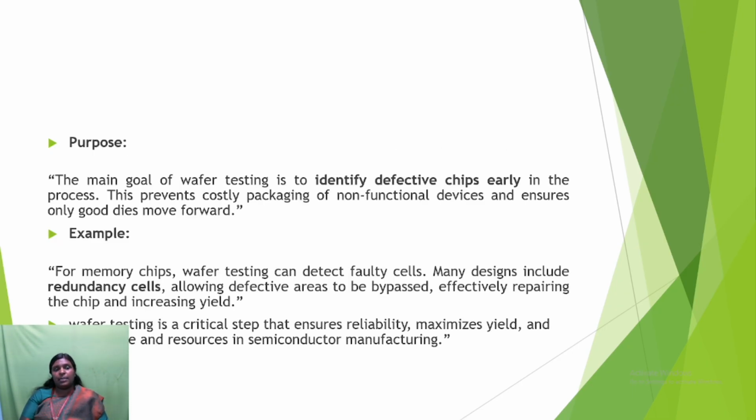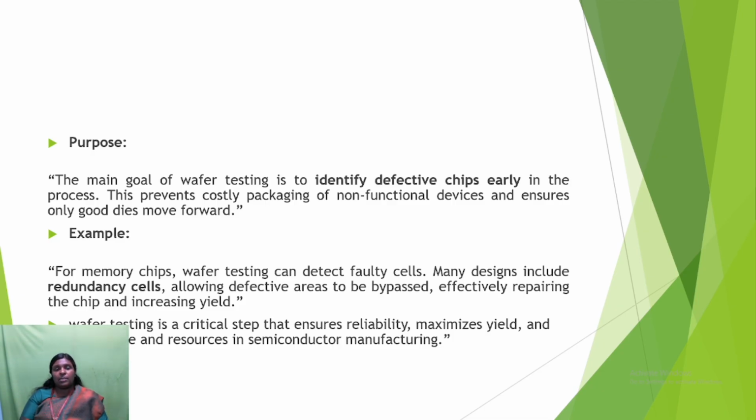The main purpose of wafer testing is to identify defective chips early in the process, which controls the damage that would be caused on the packaging side. Identifying defective chips earlier is much better for the packaging of the semiconductor devices.